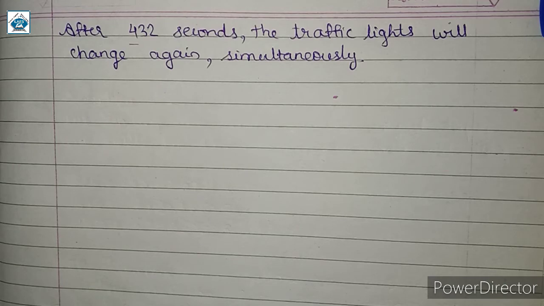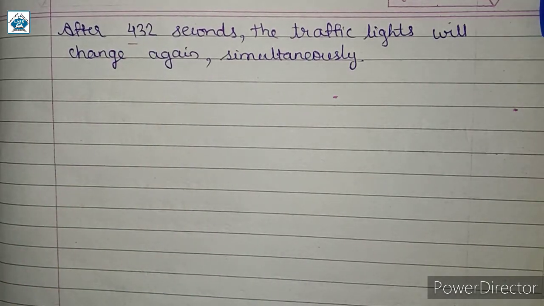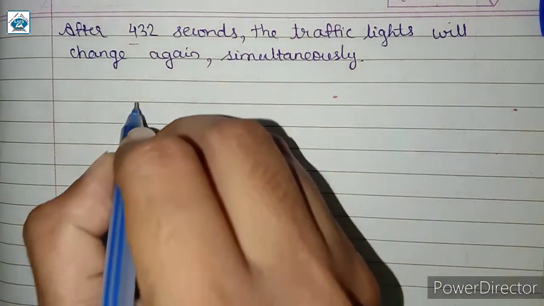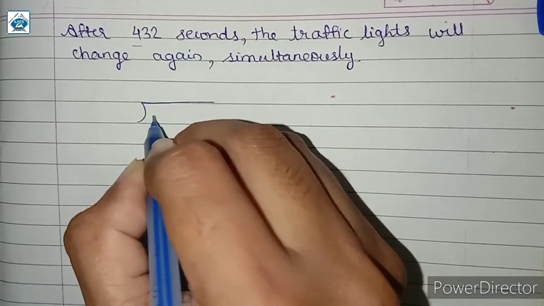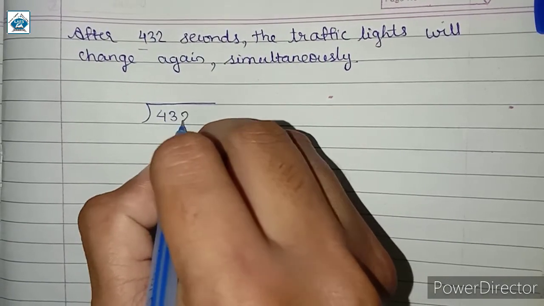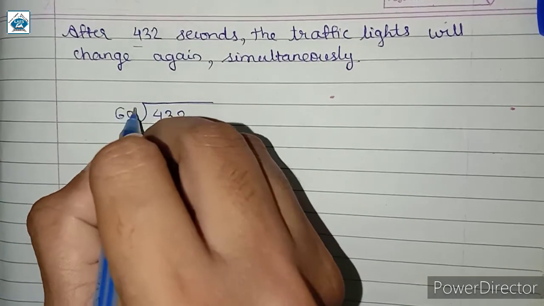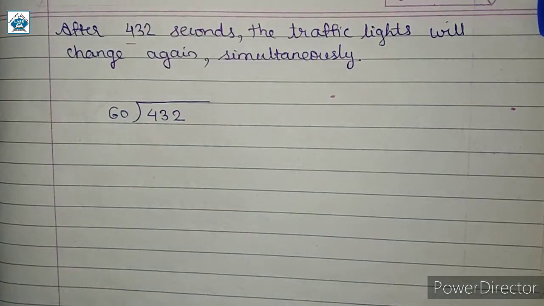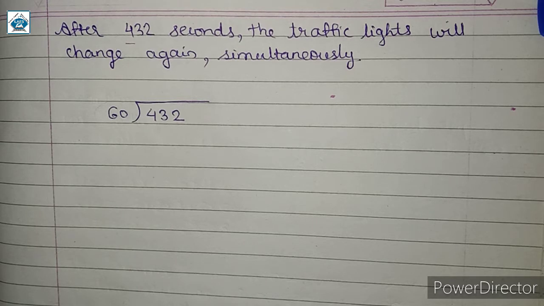Now as I told you, this value is in seconds. We will convert this into minutes. So for converting 432 seconds into minutes, we will divide this with 60. Because एक मिनट में 60 सेकेंड्स होते हैं, तो इसको जब हम सेकेंड्स को 60 से डिवाइड करेंगे, we will get the answer in minutes.